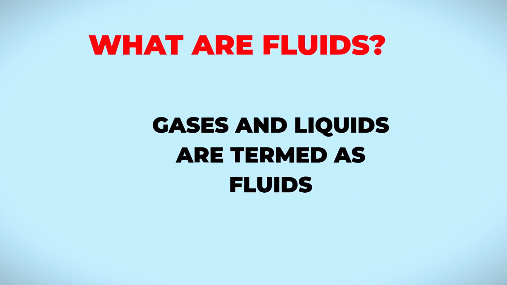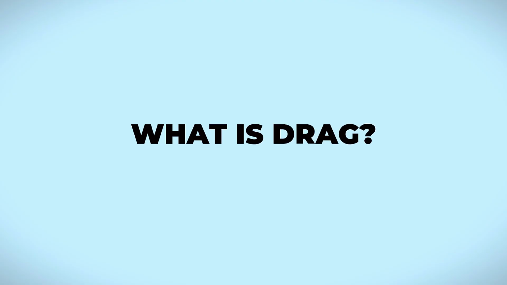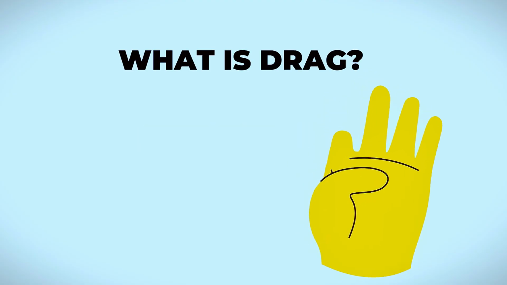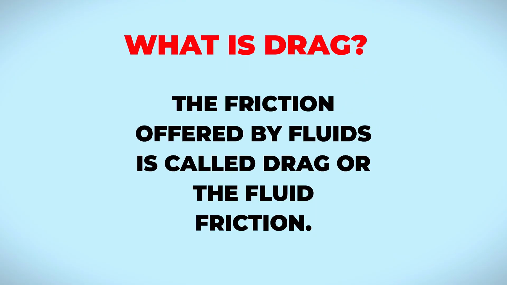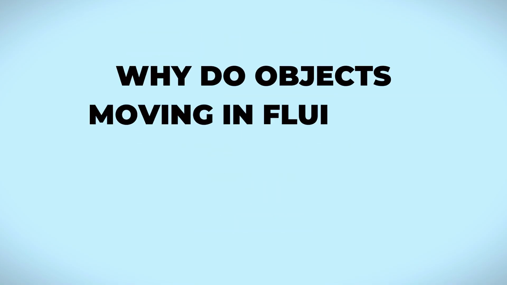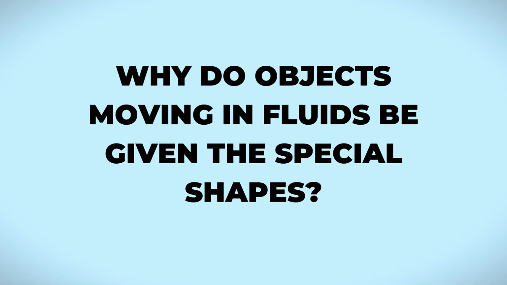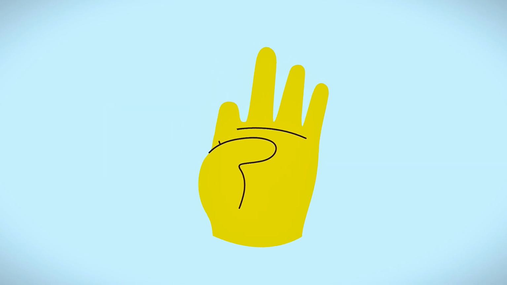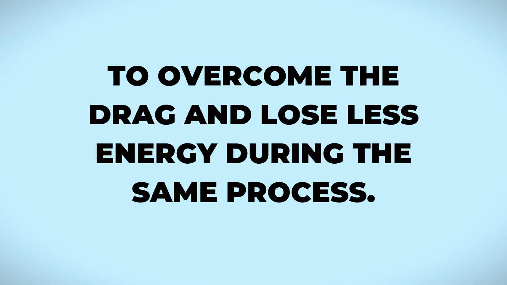What are fluids? Gases and liquids are termed as fluids. What is drag? The friction offered by fluids is called drag, or the fluid friction. Why do objects moving in fluids be given special shapes? To overcome the drag and lose less energy during the same process.